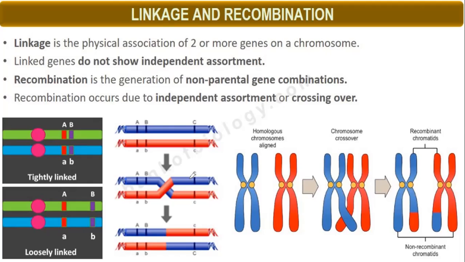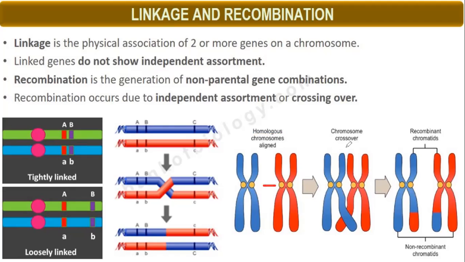But here C is not tightly linked. So they will be showing loose linkage with A and B. In this case, between genes capital A and capital B there is a much bigger gap, so they are loosely linked. So there will be crossing over, and this will produce non-parental gene combinations.